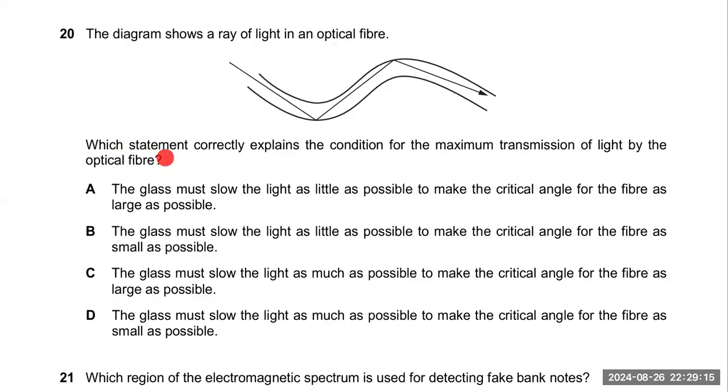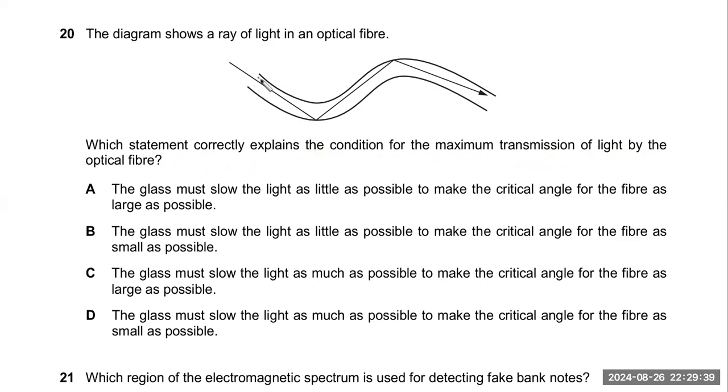Which statement correctly explains the condition for the maximum transmission of light by the optical fiber? The question asks you to select the condition by which we can easily transmit the maximum light through this optical fiber.